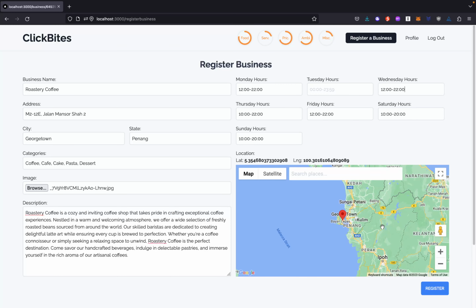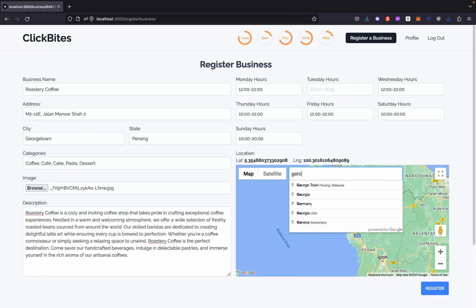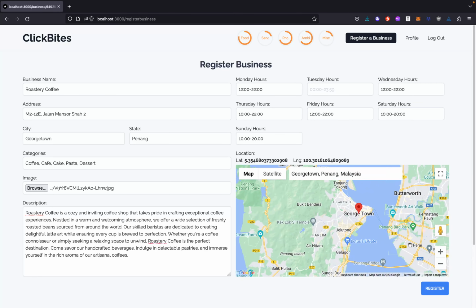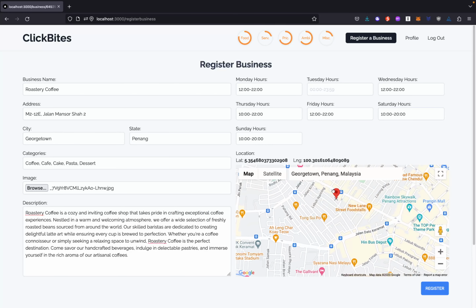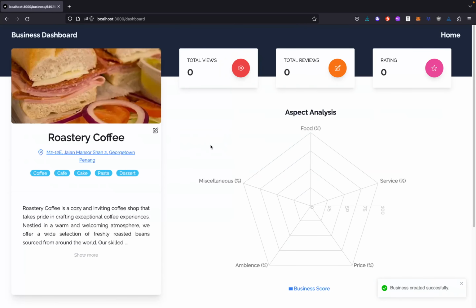The map function here allows the user to pinpoint the exact location of the registered restaurant. So let's say the user searches for Georgetown, the user can zoom in and pin the exact location so that the system will record the most accurate location for this registered restaurant. Once the user clicks register, a new business is created, and the system will redirect the user to the business dashboard, which is this page.